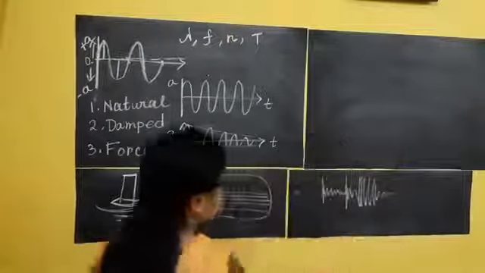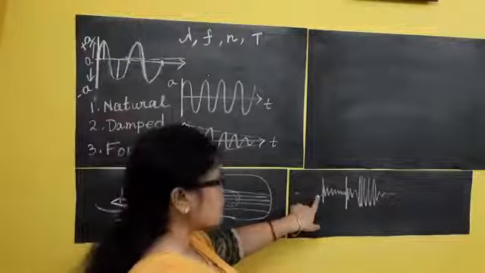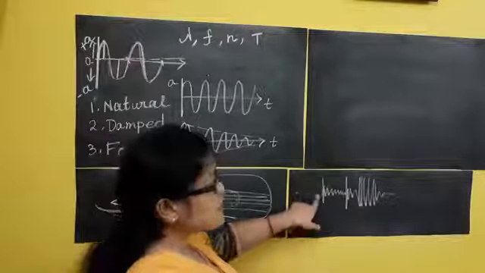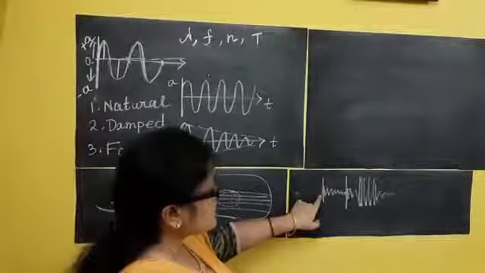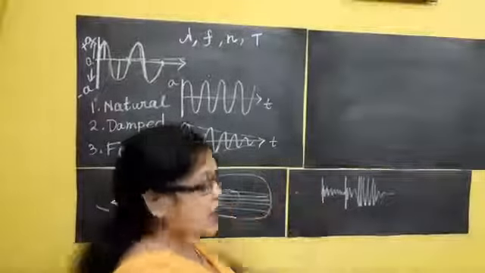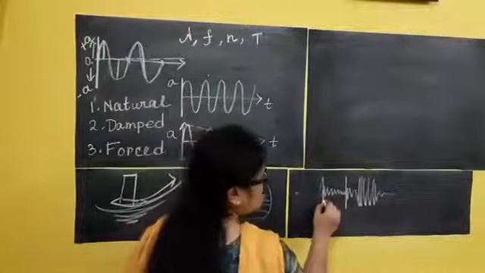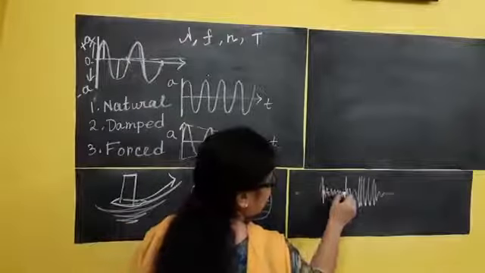Here there is no sound, meaning there is no vibration in the diaphragm. Here vibration started, suppose I am saying hello. Done. So after that the vibration goes off.